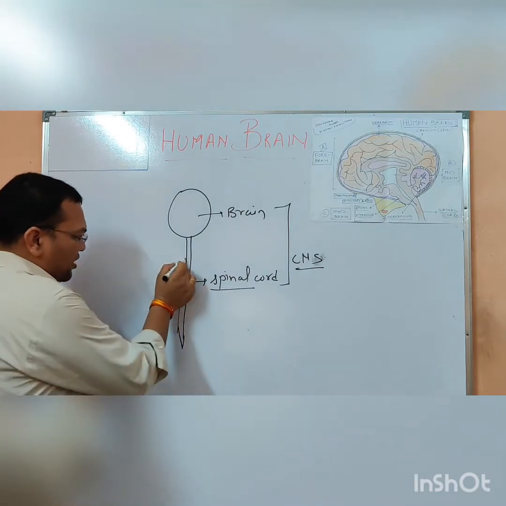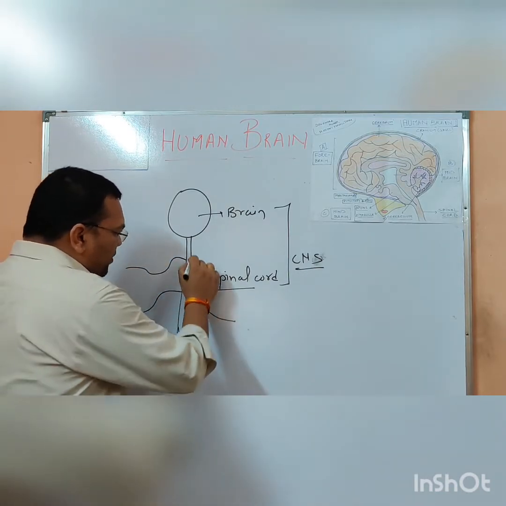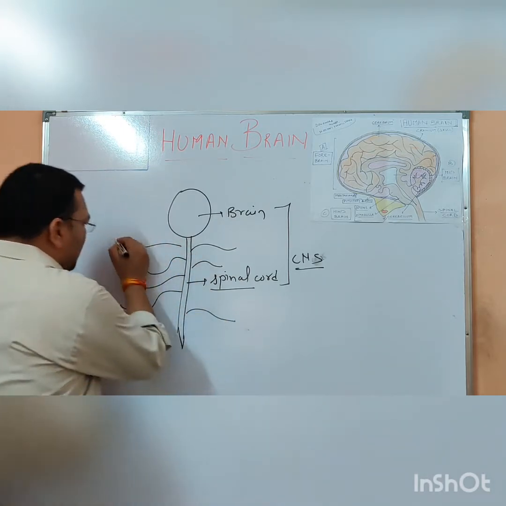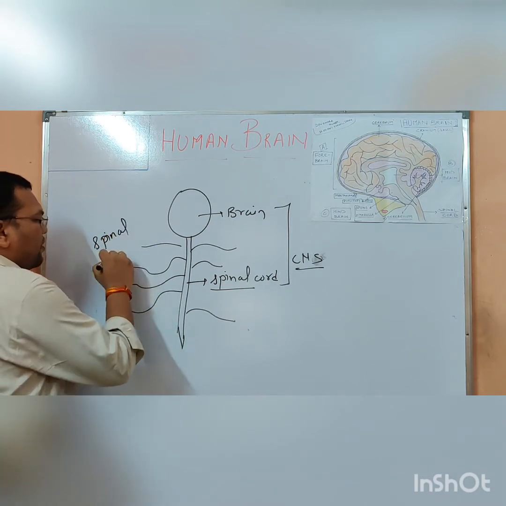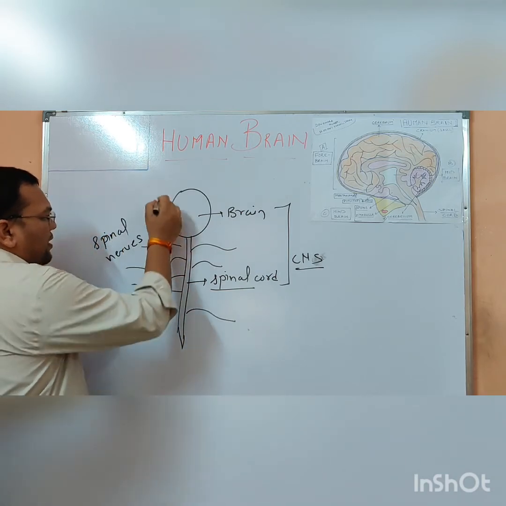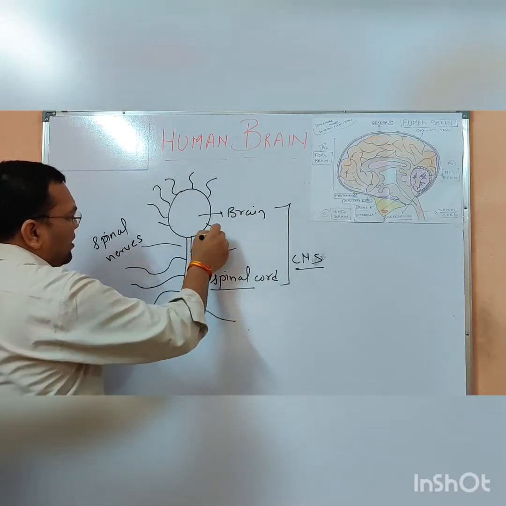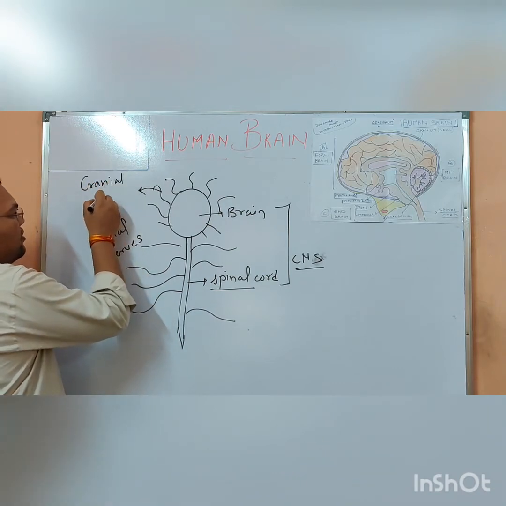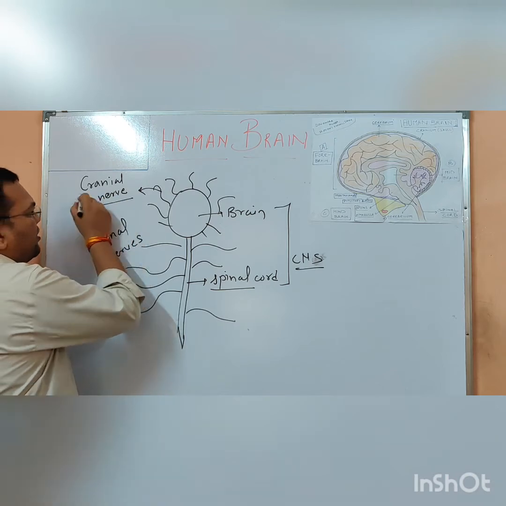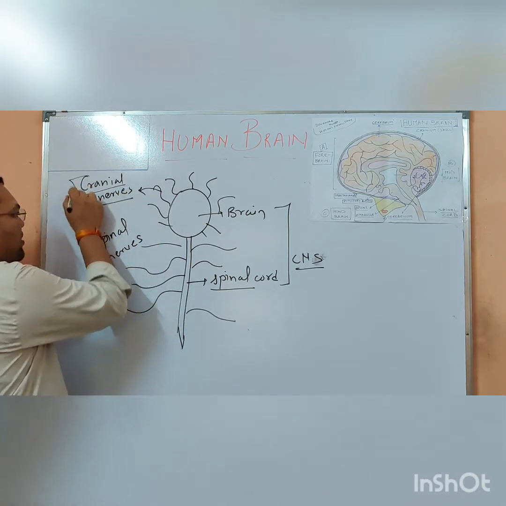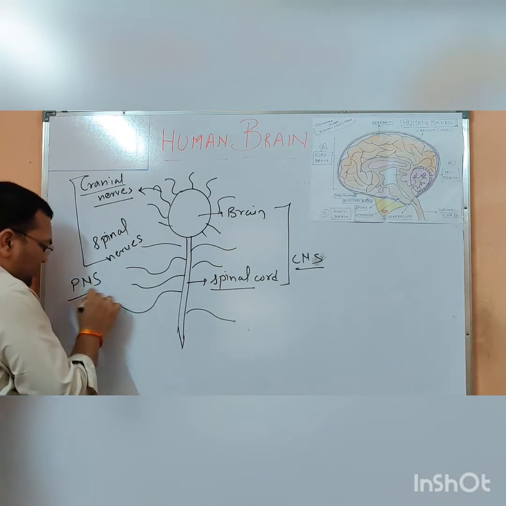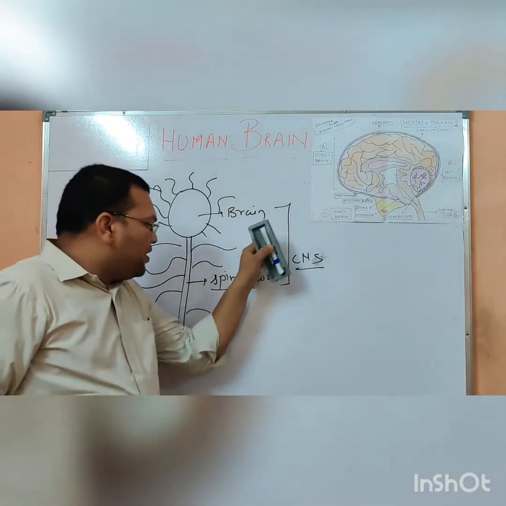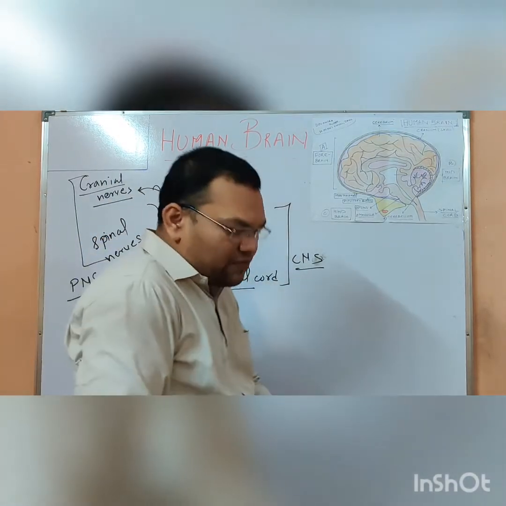There are nerves which arise from the spinal cord, known as the spinal nerves. And there are nerves which arise from the brain, known as the cranial nerves. These two make the system known as PNS, where P is peripheral nervous system, and the brain and the spinal cord make the central nervous system.